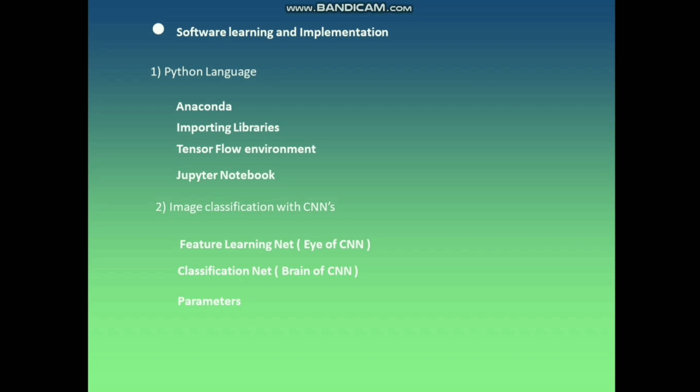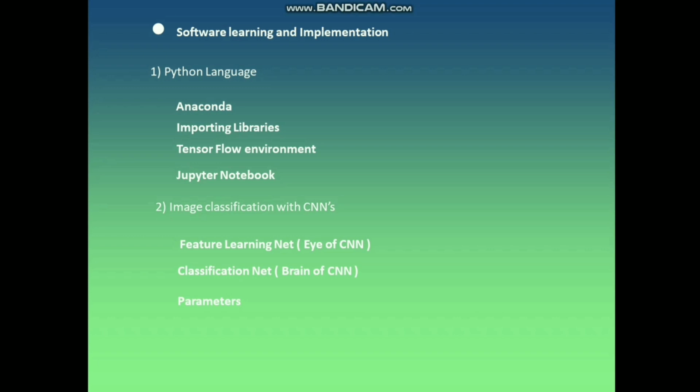Now, image classification with CNN. First of all, we design an image classifier through a CNN model. The image classifier will be trained using the TensorFlow environment. There are two main subnets of CNN: the Feature Learning Net and the Classification Net. The Feature Learning Net consists of convolution layers and pooling layers.